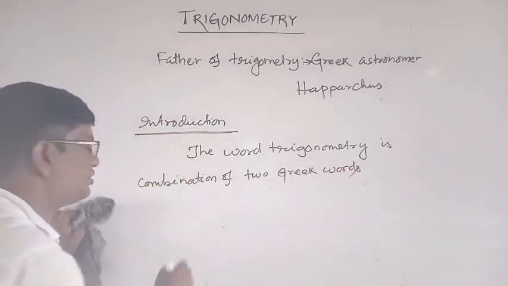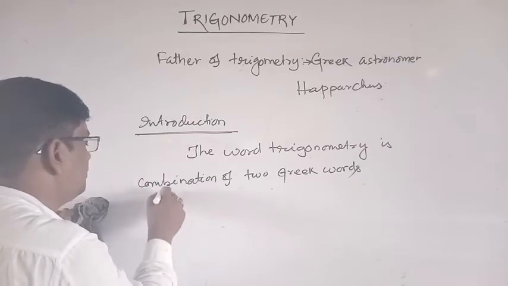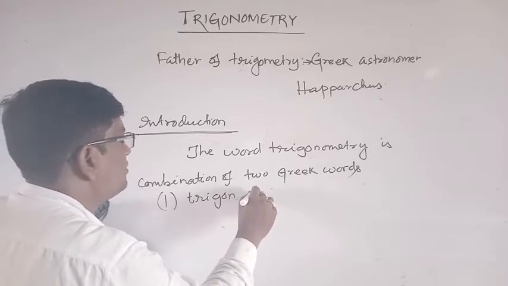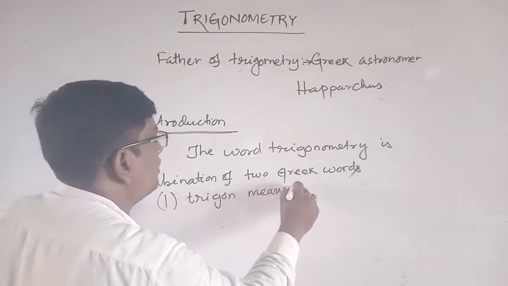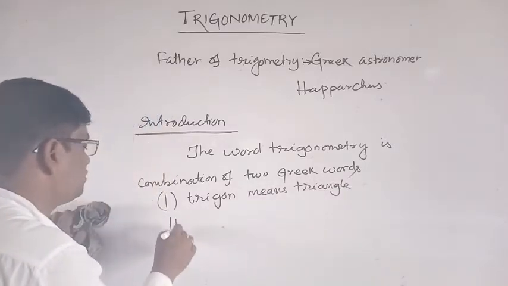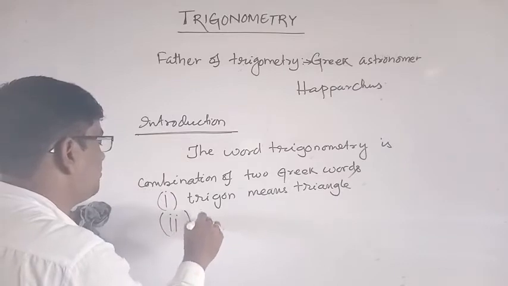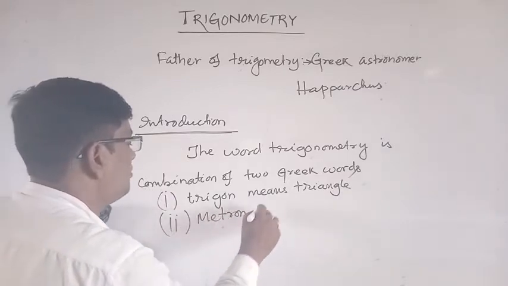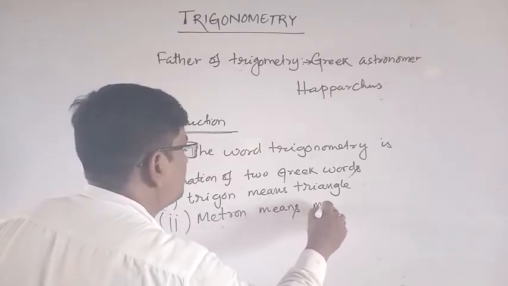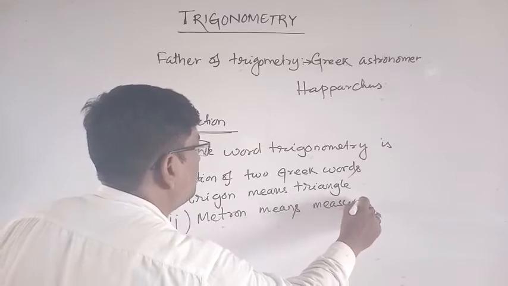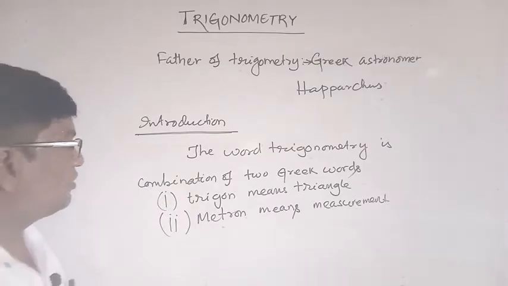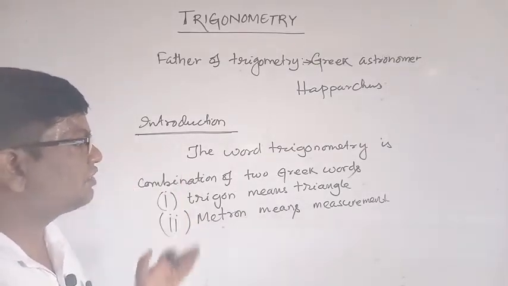Number one is trigon, means triangle, and number two is metron, means measurement. Okay, so it is a combination of two Greek words, trigon and metron.